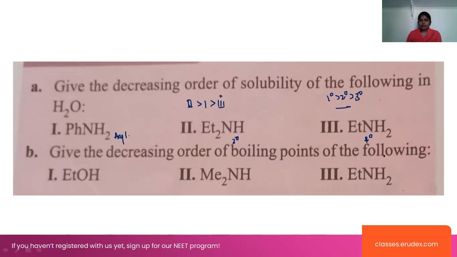Give the decreasing order of boiling points of the following here. Decreasing order of. We already know that EtOH is the strong hydrogen bonding. EtOH is the strong hydrogen bonding and here it is the Me2NH, this is the secondary and here it is the primary here. We can say that the order will be 2, 2, 3 and here it is 1. This is the decreasing order, right?